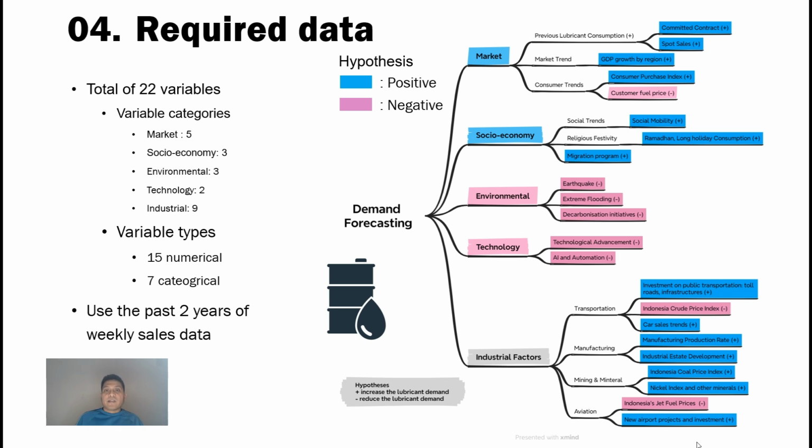When it comes to predicting how much lubricant we'll need, it's like solving a mystery where every clue, trends, patterns, helps us get to the answer. Let's start with what we know about the market. This is like the main story: how much lubricant we used before, what deals we have already made, and how many quick sales in the spot market we make. We also look at how the whole market is doing and if people have more money to spend in different regions. This is like checking the weather before planning a picnic.